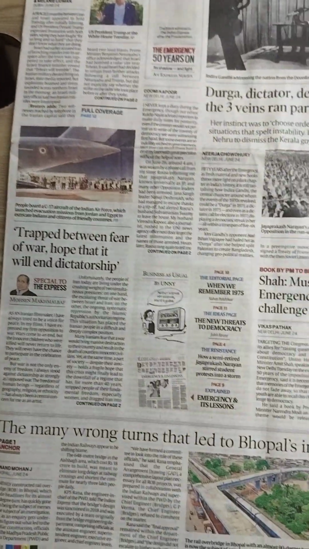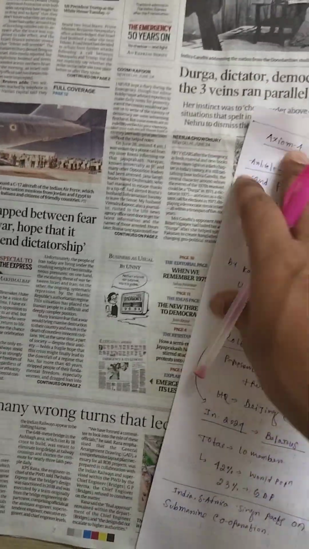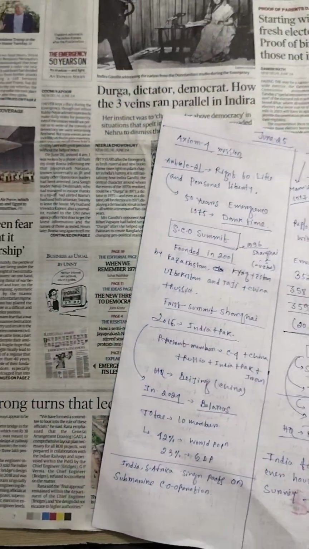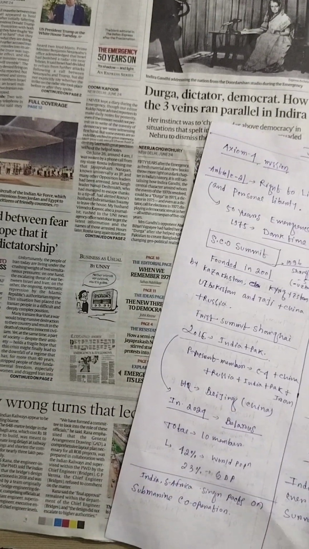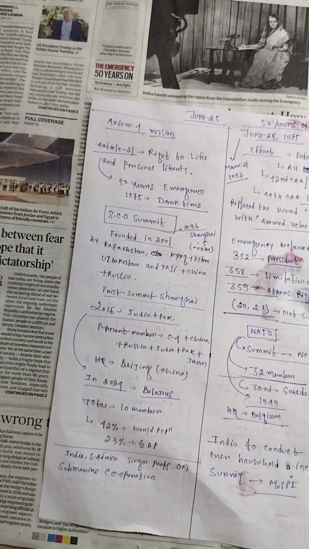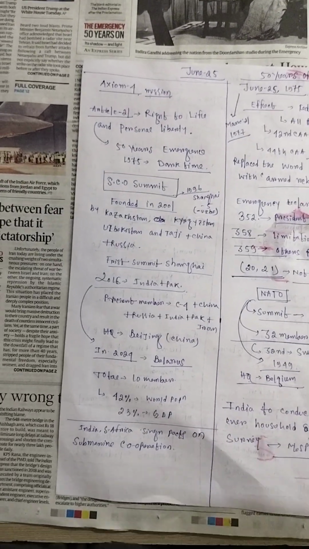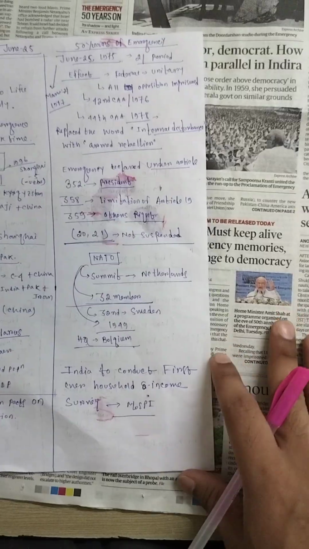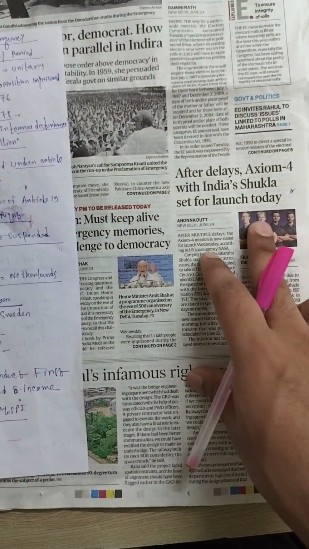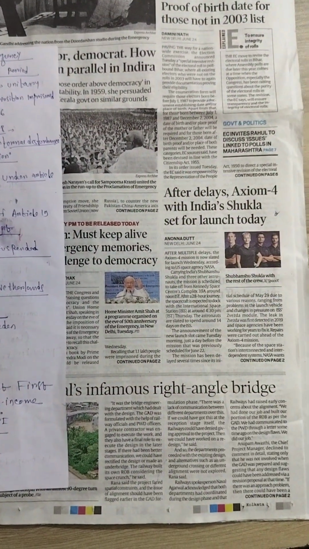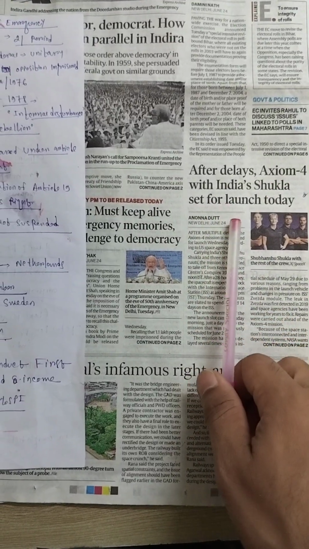In today's newspaper, first is Axiom 4, which we have already discussed in the previous videos, on June 5 and June 10, in the Axiom formation detailing. The first story is the Axiom 4 mission with an Indian astronaut set to launch today.